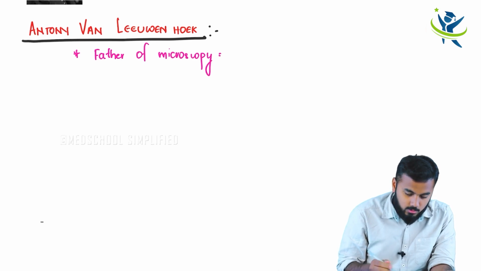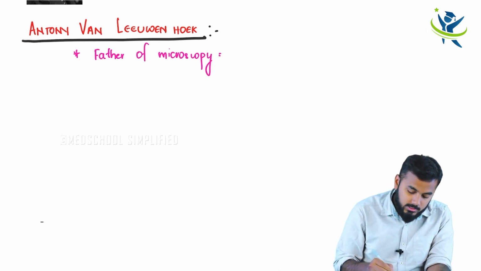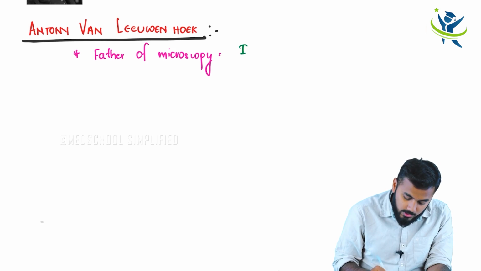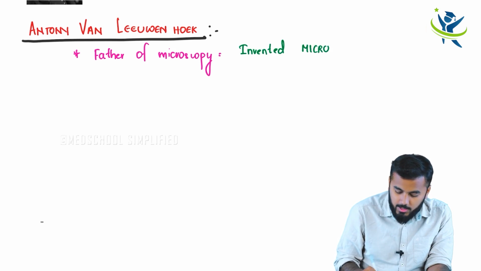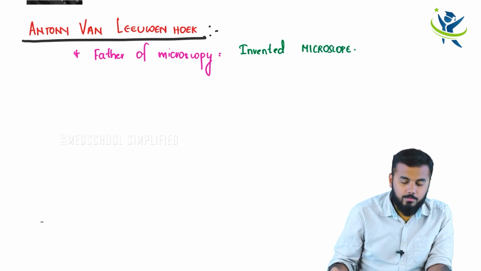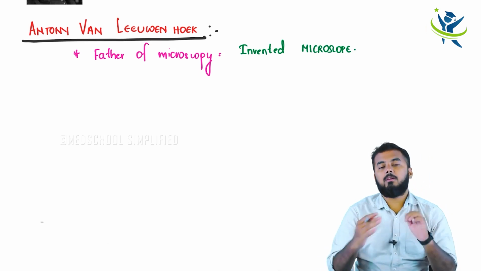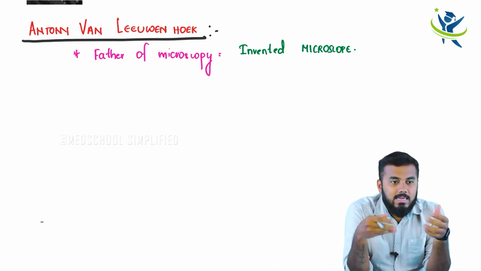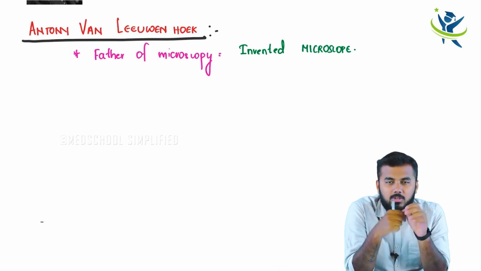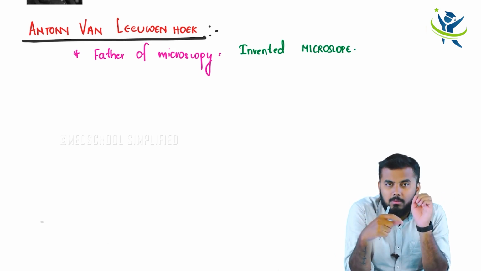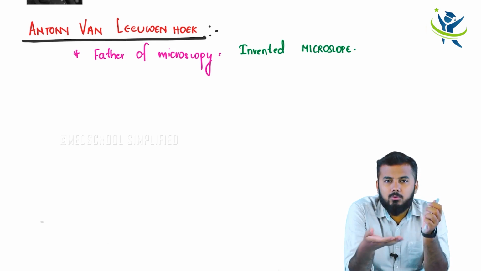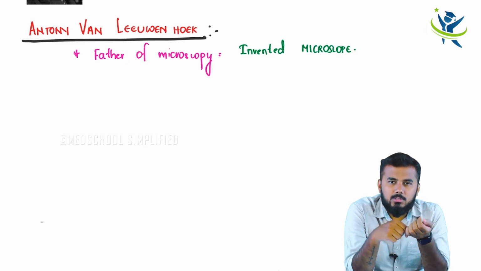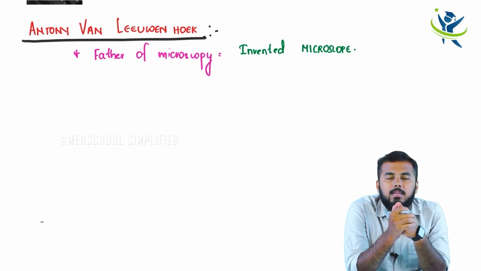The father of microscopy is Antony van Leeuwenhoek, because he is the one who invented the microscope. And once after inventing the microscope, obviously he tried to find some microorganisms. He found microorganisms right beneath the microscope, and he named these little small microorganisms little animalcules.